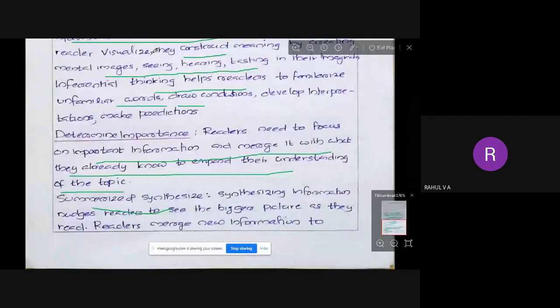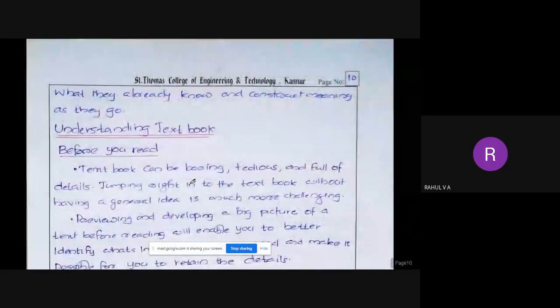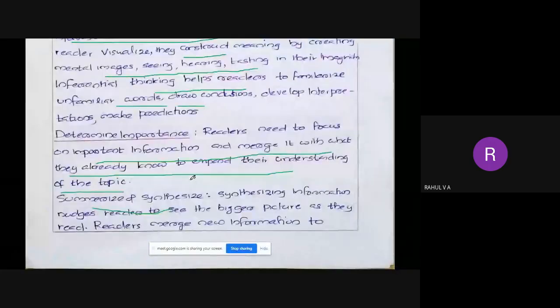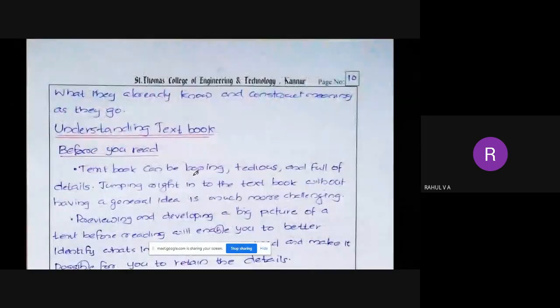And the final point is summarize and synthesis. So synthesizing information nudges the reader to see the bigger picture as they read. Readers merge new information with what they already know, and construct meaning as they go. So, along with already known information, they are adding new information as they read it. Okay, so those are the important techniques to understand something or to comprehend something.